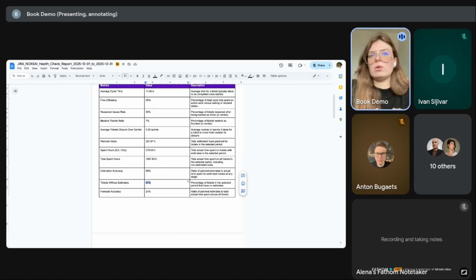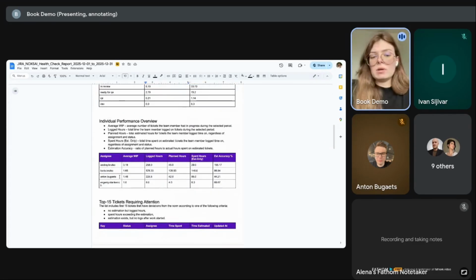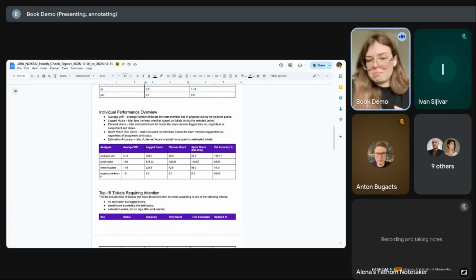So it's really difficult to control progress and plan some activities further in such situations, and it's a really expected outcome to have escalations about maybe unpredicted invoice sums, etc. And I see these statistics for the whole team. If I scroll down, I will see statistics individually per person, and I can understand who performs better or who performs worse. For example, paying attention to logged hours and planned hours for that period.